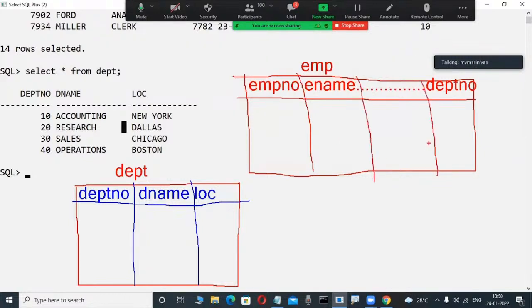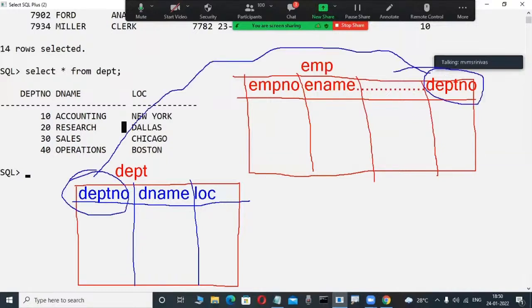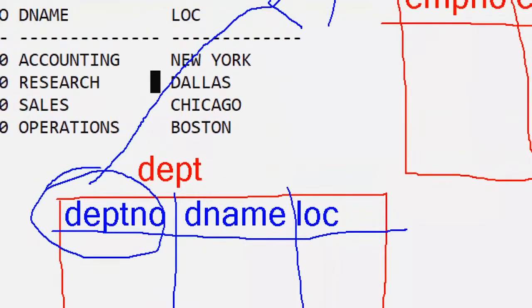Yes, there is a common column. This is how the relationship is established, because the relational model works like this. Concentrate here. DEPT number is here also. Now in this DEPT table, department number is the common column. In the EMP table, department number is also the common column. Observe the data here. This is data only.